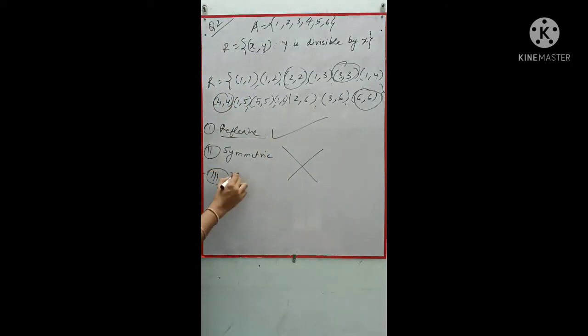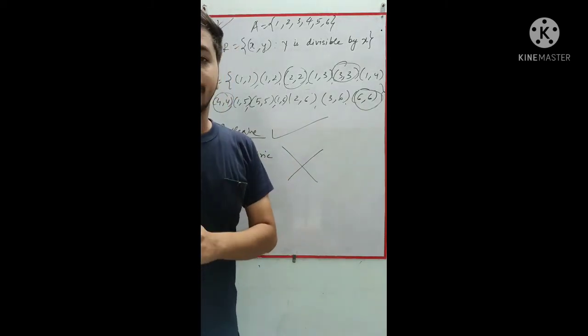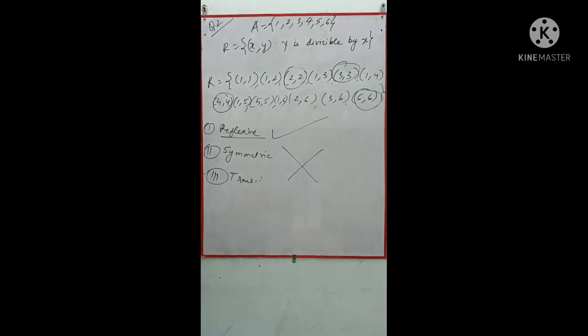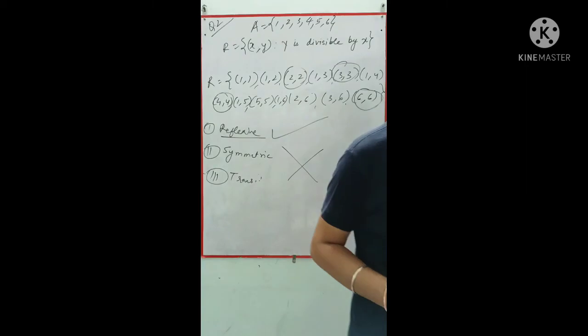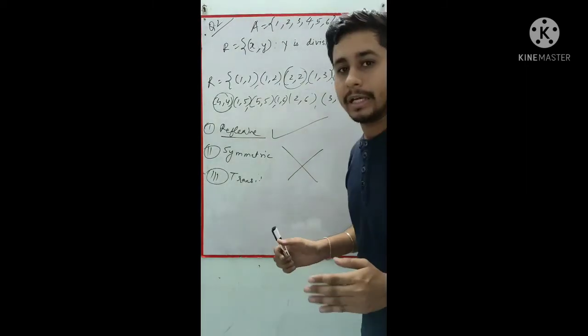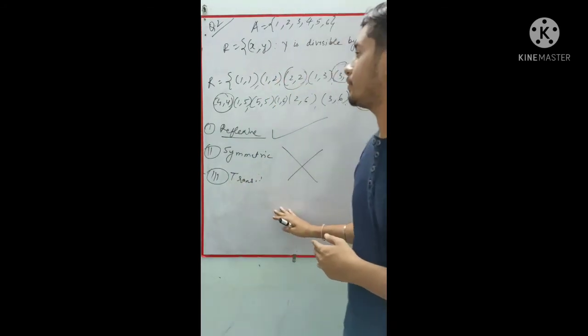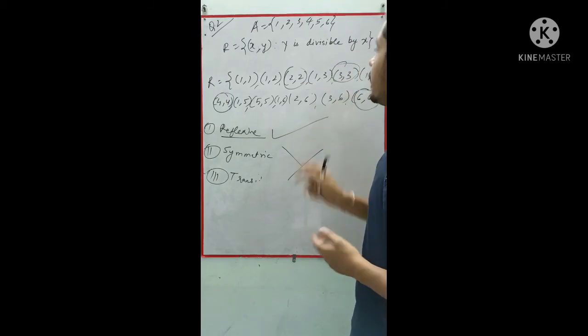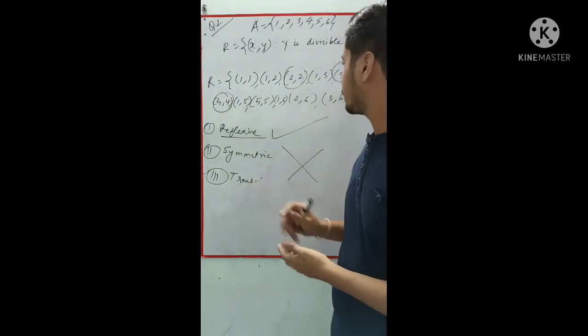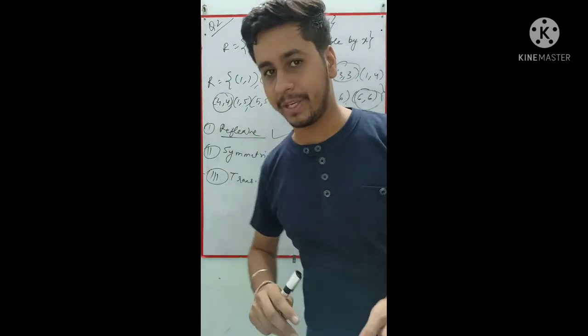Then comes the transitive relation. What do you mean by transitive? If A is related to B, B is related to C, then A is related to C. So can you spot here any relation where you are getting this? For this question you need to tell me, whenever you give me the homework, whether this is transitive or not, and how from here I can spot that it's transitive or not. So this you have to tell me.